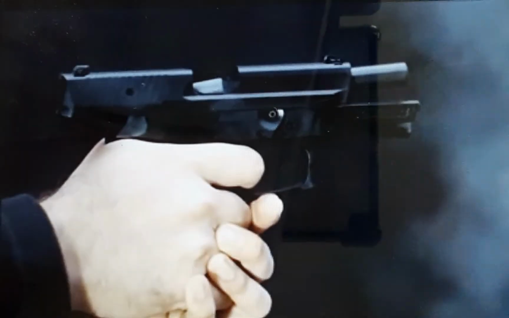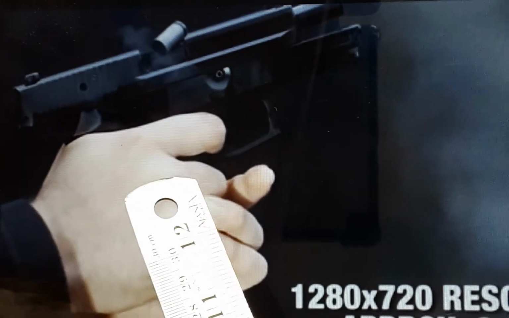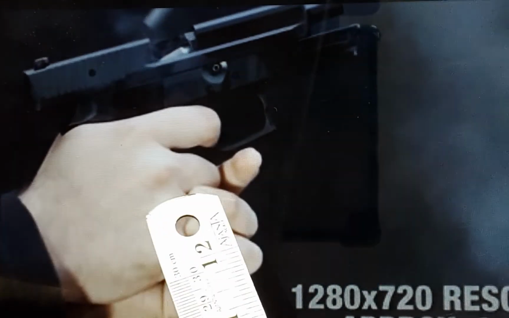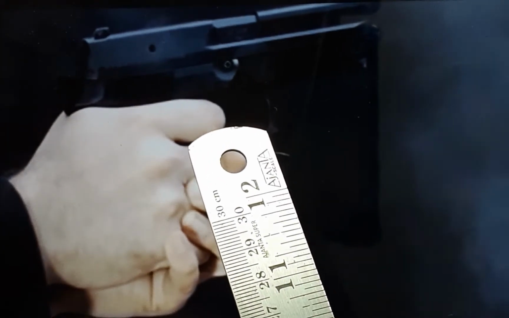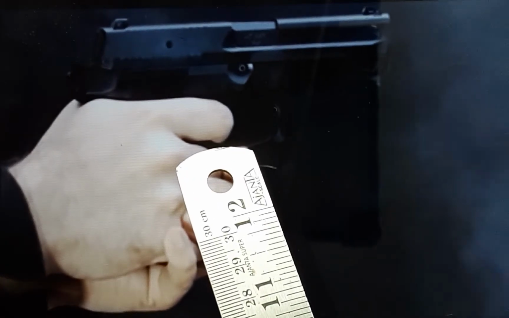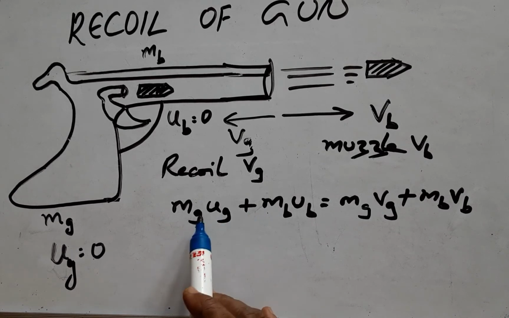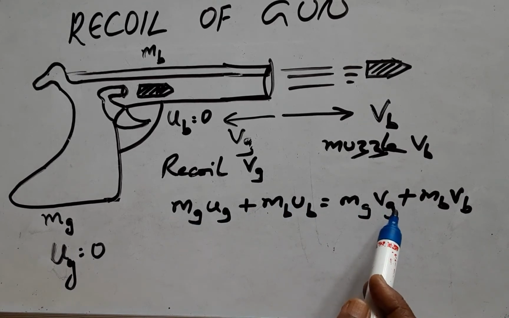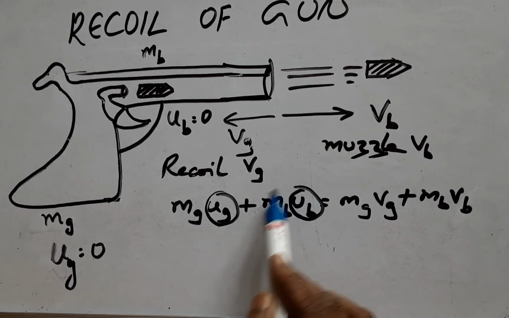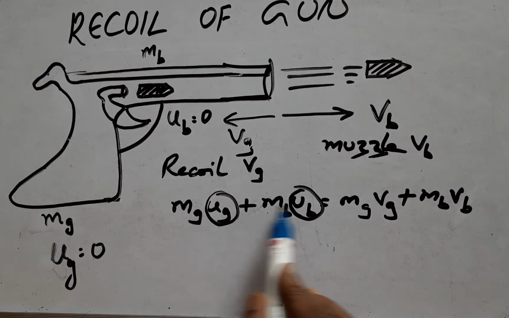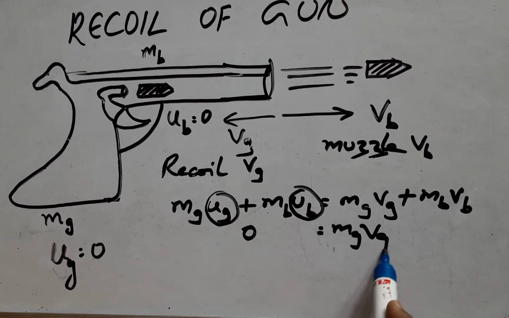The bullet is released in the forward direction and the gun has recoiled in the reverse direction, and these two are equal and opposite in direction. And this proves Newton's third law and also satisfies the law of conservation of momentum. According to the law of conservation of momentum, the momentum before firing will be equal to the total momentum after firing. And as you know, the initial velocities of the gun as well as the bullet are 0, and therefore the entire LHS becomes 0, and therefore we can